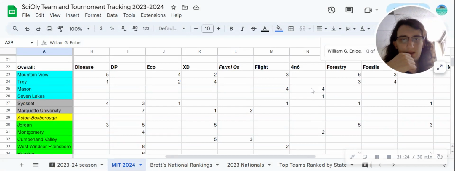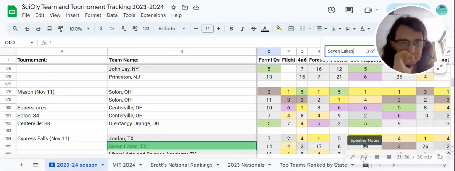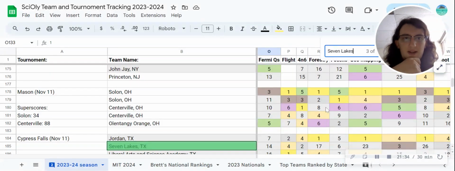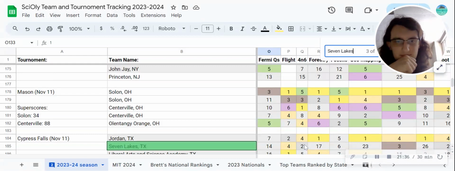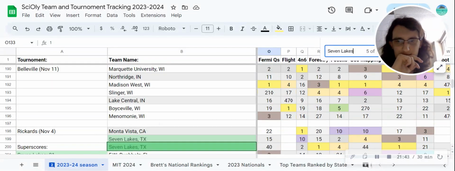Enlow. Forensics, I'm going to give to Seven Lakes. If we look at their record here, all right, anyway. Forensics, so Seven Lakes, you can see second at Cypress Falls. Getting unstacked, one of their teams got second at Rickards.